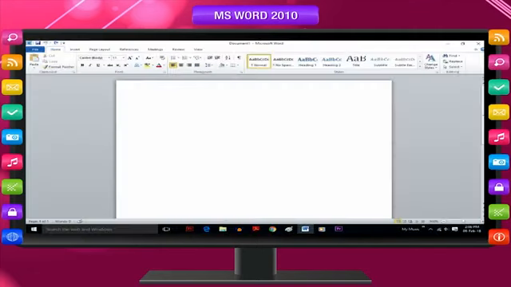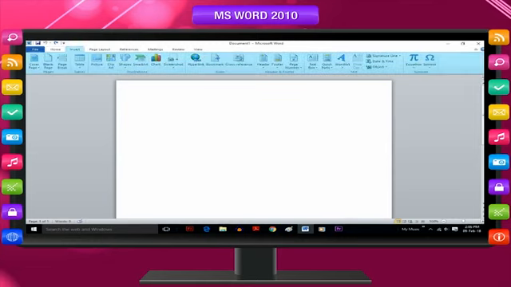In the beginning, the Home tab is selected, which displays the most commonly used commands while typing the text and formatting it. If you select the Insert tab, it starts displaying other tools that are related to inserting pictures, clip art, tables, shapes, charts, or other things.